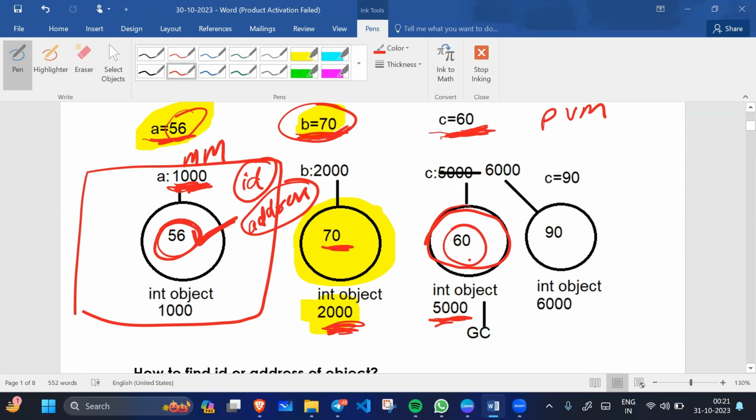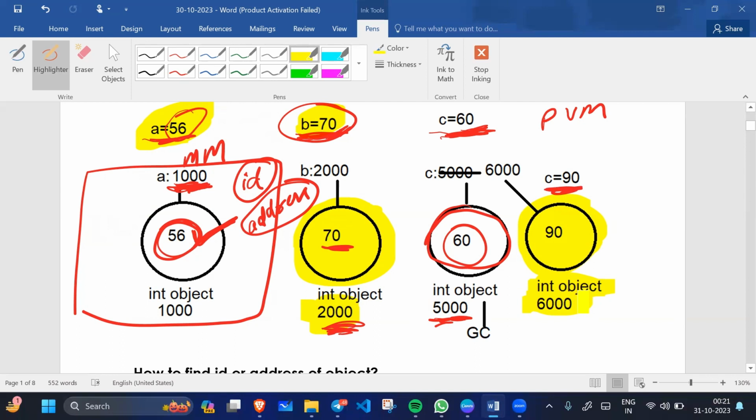All right, now for example we have c equals to 90. The other memory block will be created. What is the address of this memory block? 6000 is the address of this memory block.